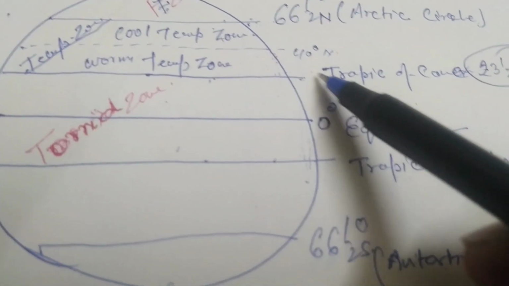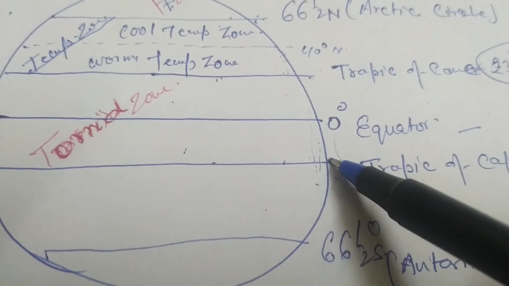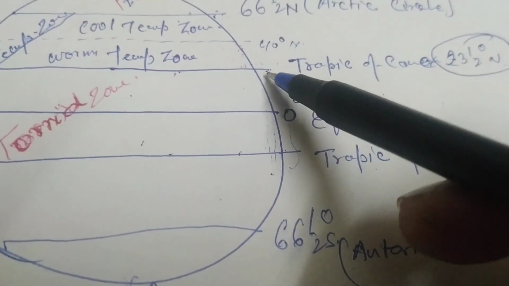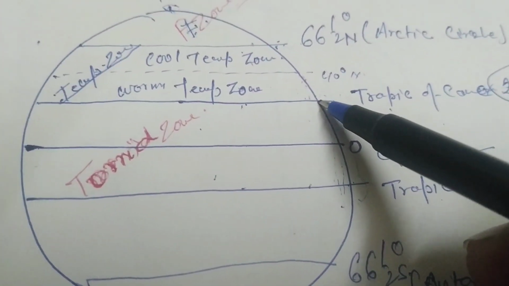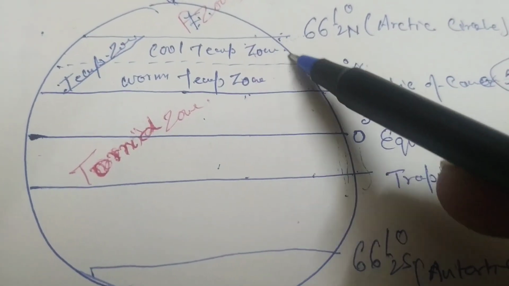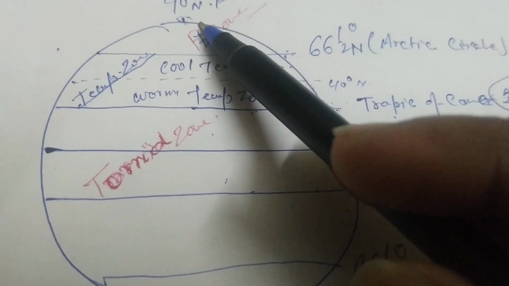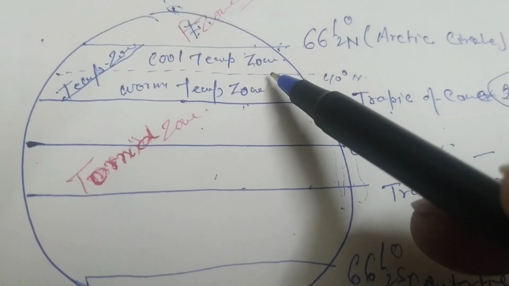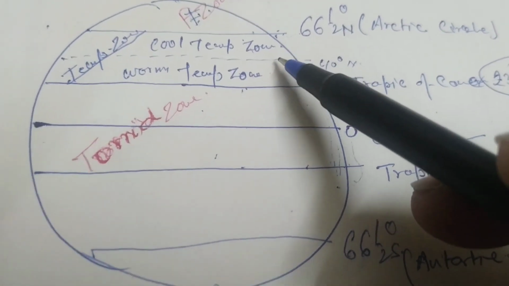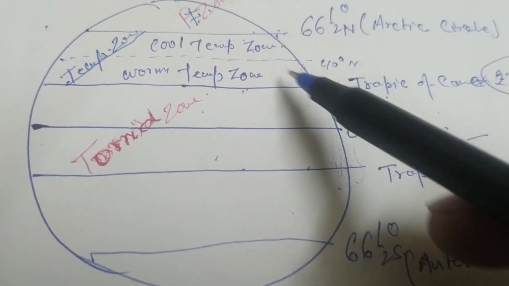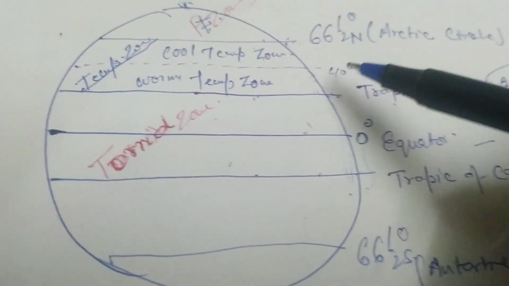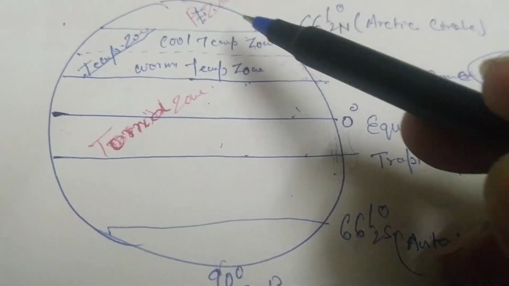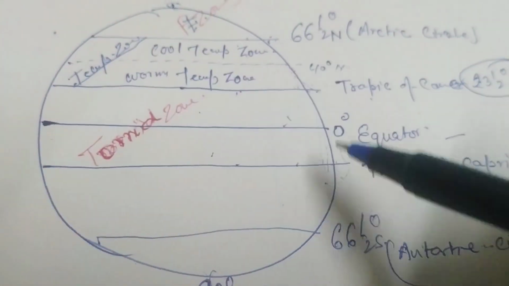Sun rays fall directly in this zone. Directly, that means at the angle of 90 degree. Whereas these areas receive slanting rays of the sun. That's why the intensity of heat and solar energy is less than this area, torrid zone. Is it clear?